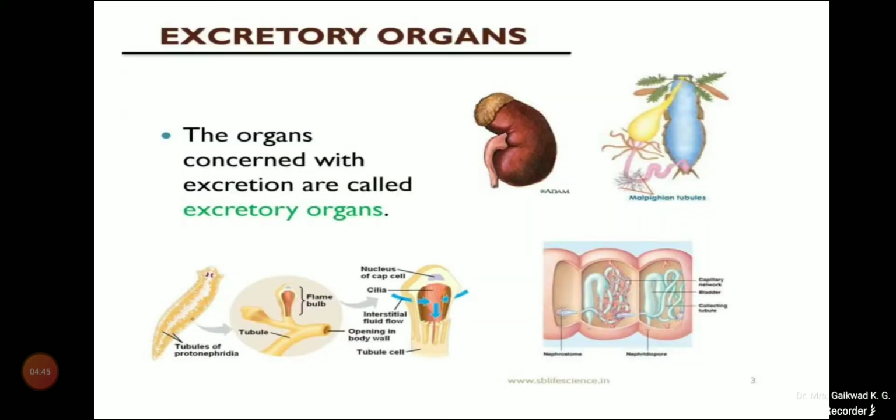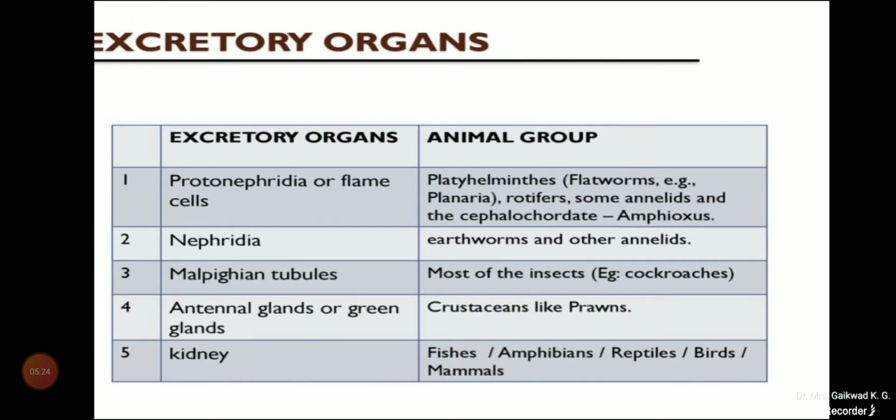Different organisms have different organs. Human beings, that is mammals or higher evolved animals, have kidneys. But other organisms, like insects, have Malpighian tubules. Others have protonephridia or nephridia, in the case of flatworms and annelids. So all these different animals have different types of excretory organs.